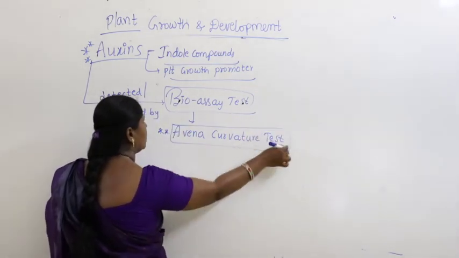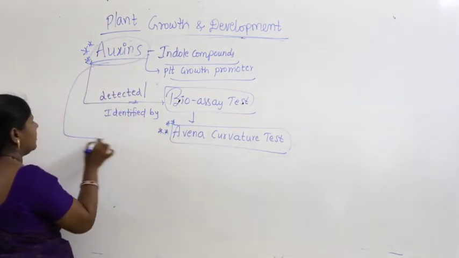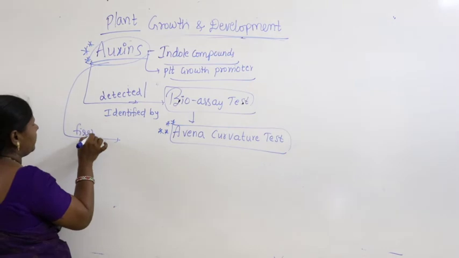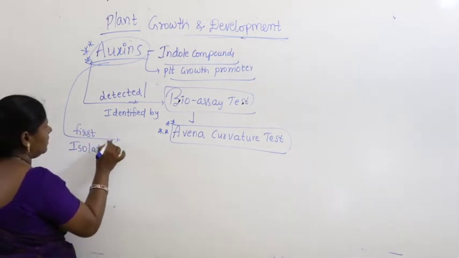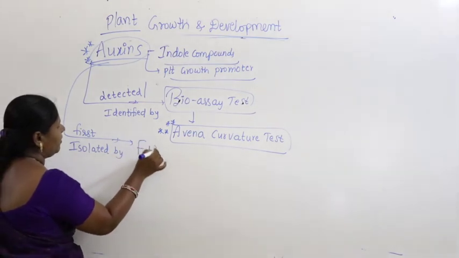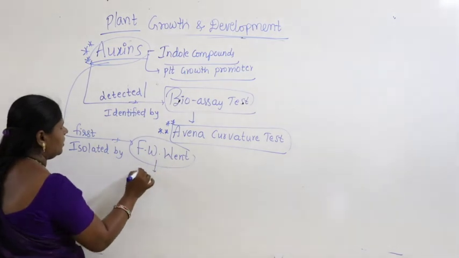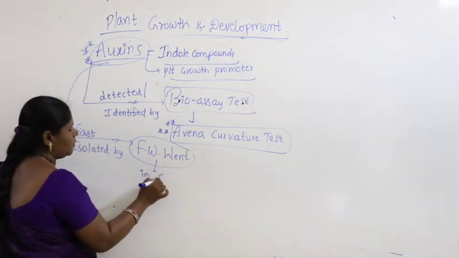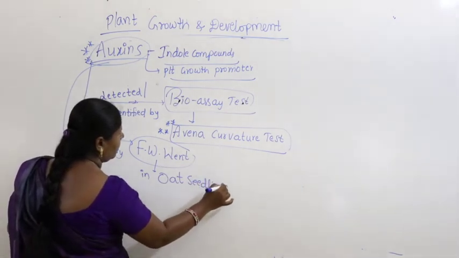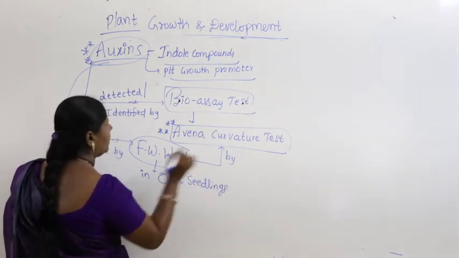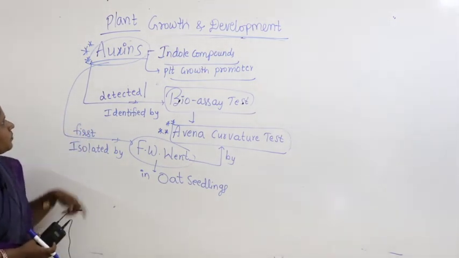Here I will say auxins are first isolated by a scientist, F.W. Went, in oat seedlings, by Avena curvature test.